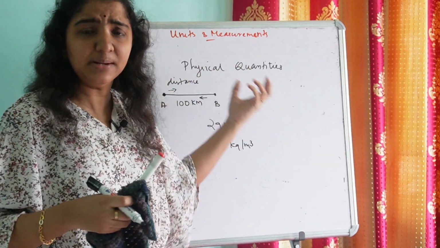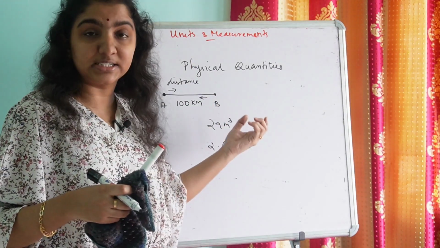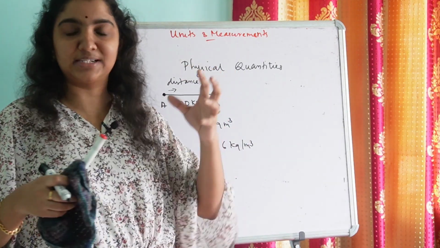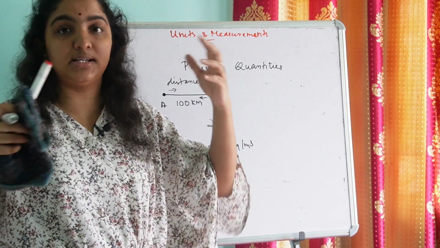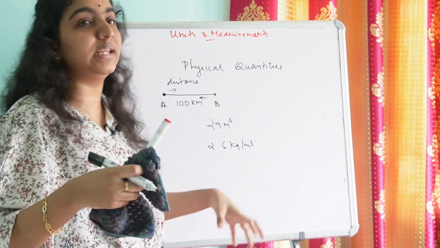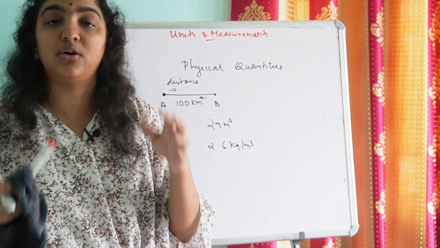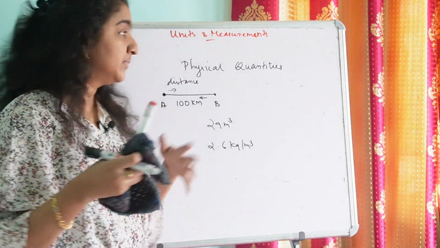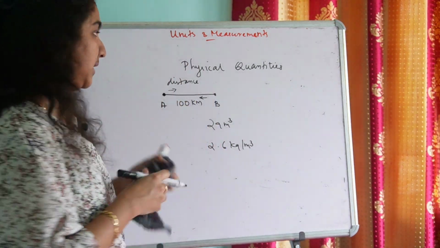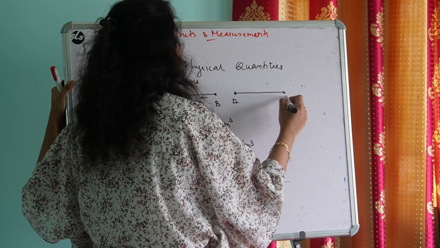So, to describe these physical quantities, should I consider the direction in which the physical quantity volume is taking place, or the direction in which the physical quantity density is taking place? No, there is no need of considering direction. For some physical quantities, for describing them, we only need their magnitude. Is it clear?